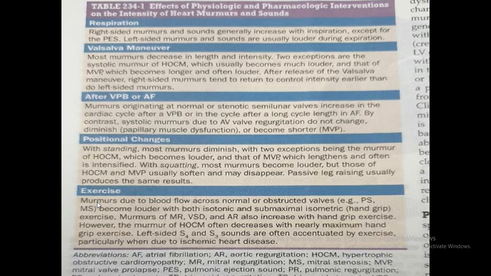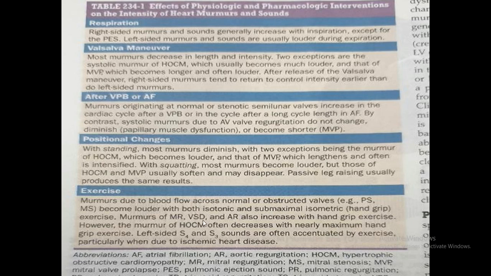Exercise. Murmurs due to blood flow across normal or obstructed valves become louder with both isotonic and submaximal isometric hand grip exercise. In hand grip exercise, ask the patient to make a fist with 30% of his maximum force. Any exercise or hand grip exercise increases them.